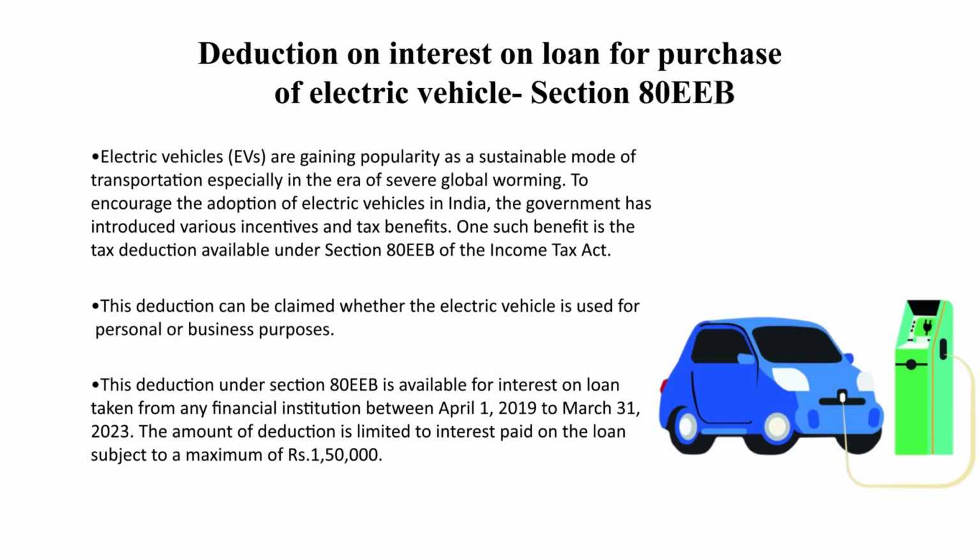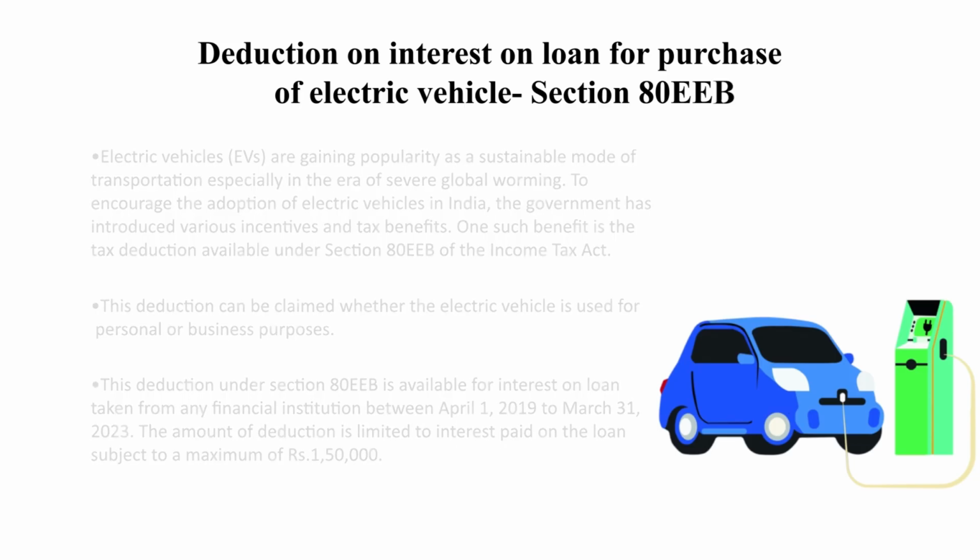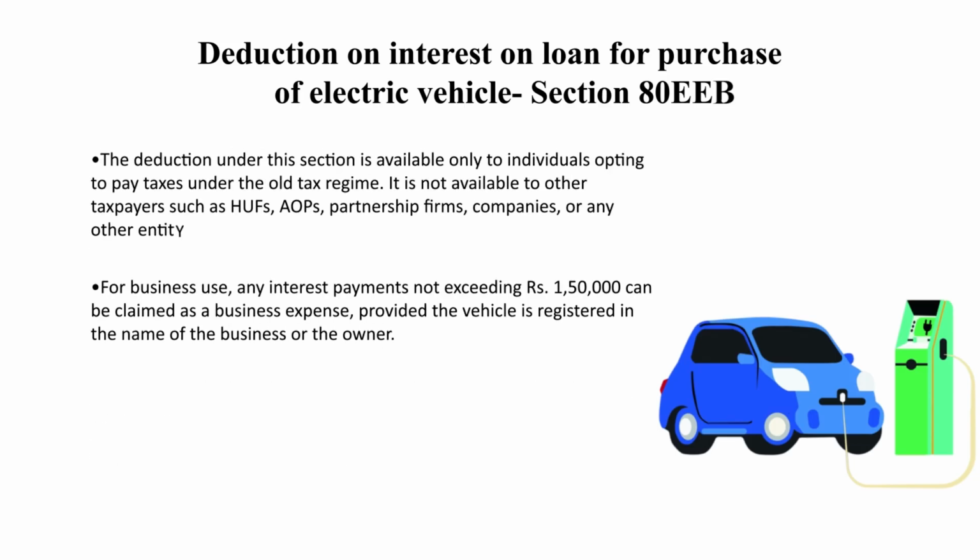If the vehicle is used for business purposes, then the registration of the vehicle must be made in the name of the business carried on by the assessee, and it is available to taxpayers like individuals, Hindu undivided family, association of persons, partnership firm, companies, or any other entities.